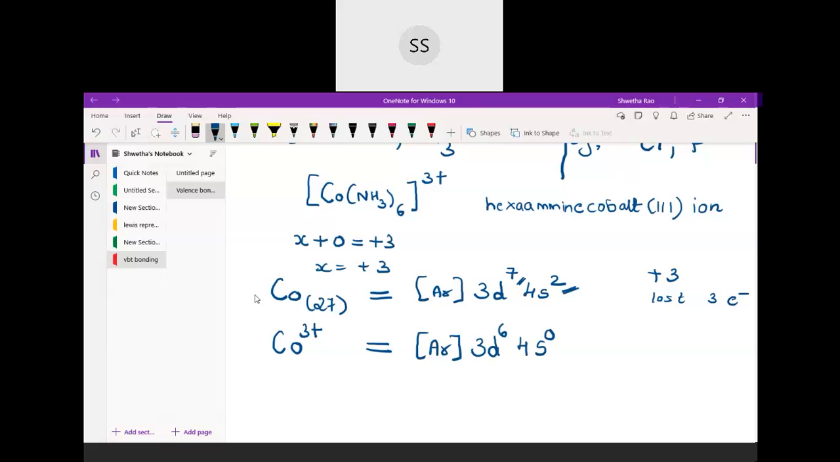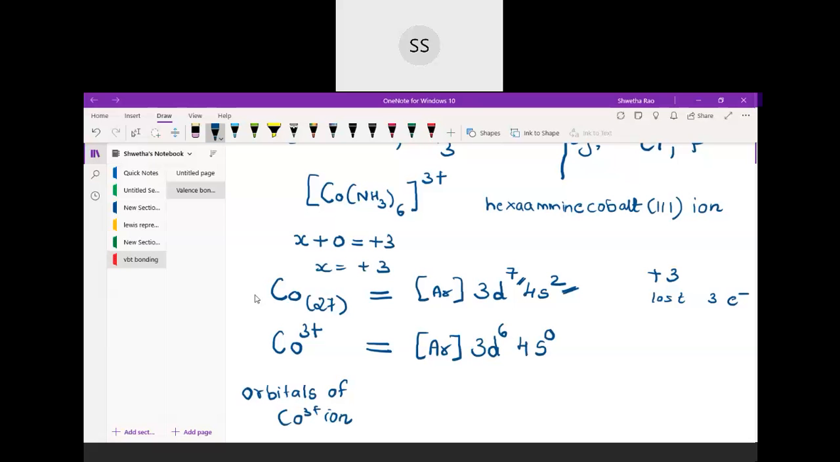So what we are going to do is distribute these electrons which are present in the outermost shell. So I will write orbital. We are going to draw the orbital structure. Orbitals of Co3+ ion. So after writing this argon, I said you can eliminate.